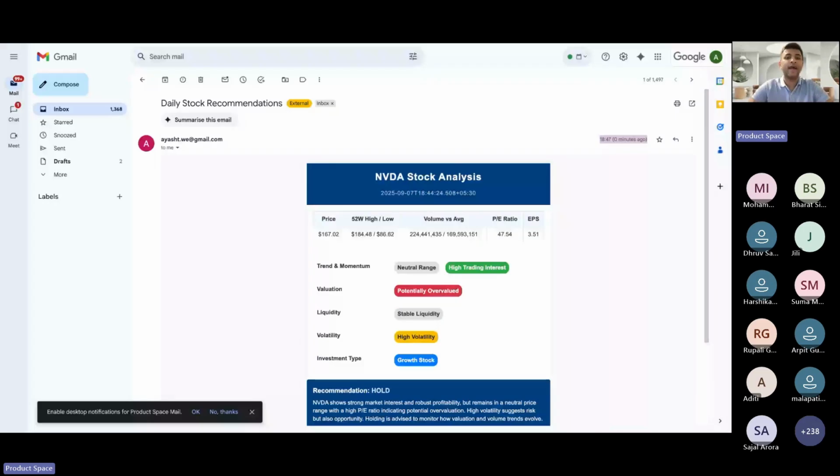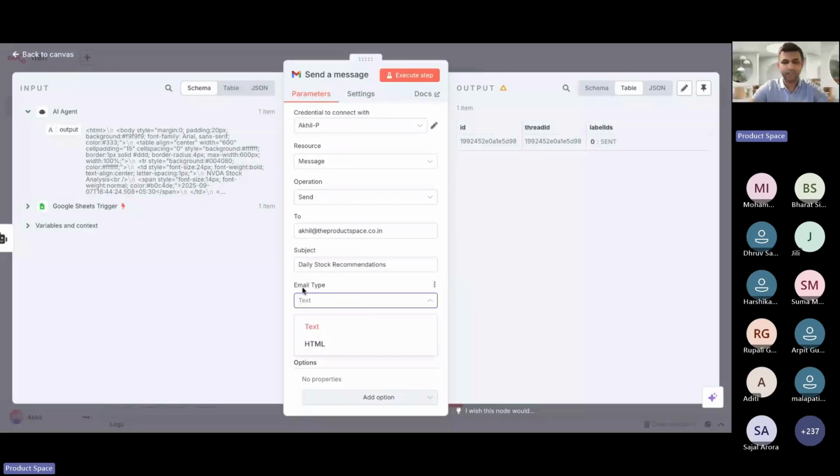And let's say if you're not selecting HTML, let's say we're selecting text, right? You can make this change in email type. Because this is an HTML output, if you tell your mail the output is in HTML format, it'll give you a beautifully presented mail as well. If you just want to receive the text as it is, you can just select text as an email type, right? And then let's execute the mail.